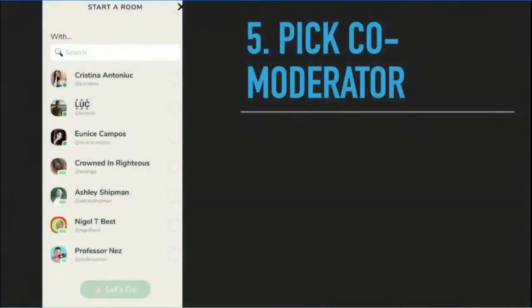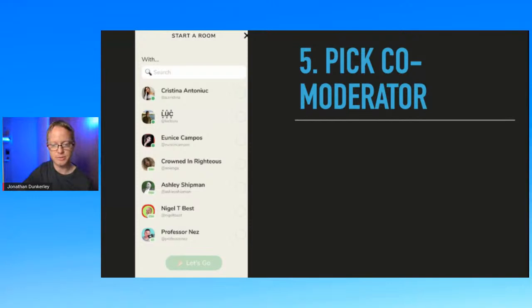Once you are doing that, the next thing you do is pick a moderator or co-moderators. It will suggest people that you've used in the past, or that have been on stage with you, like Professor Nez. I've spoken with him on stage several times, so it's recommending that he's somebody I might want to co-moderate with. So just pick and choose.